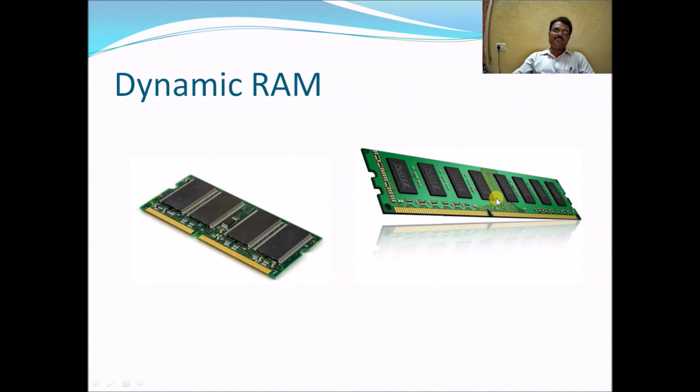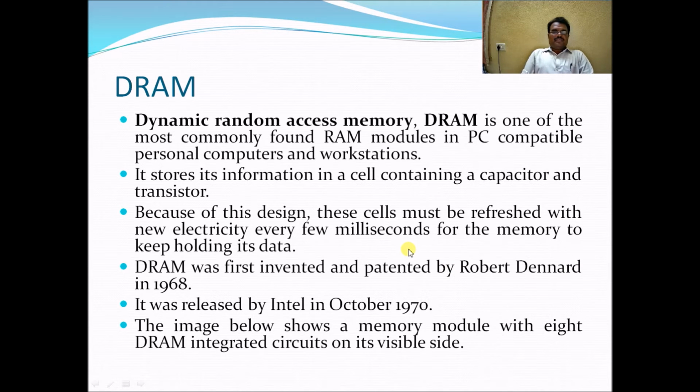These are the DRAM modules, or DRAM sticks. DRAM is one of the most commonly found RAM modules in PC-compatible personal computers and workstations. It stores its information in a cell containing a capacitor and a transistor. Because of the design, these cells must be refreshed with new electricity every few milliseconds for the memory to keep holding its data. DRAM was first invented and patented by Robert Dennard in 1968. It was released by Intel in October 1970.